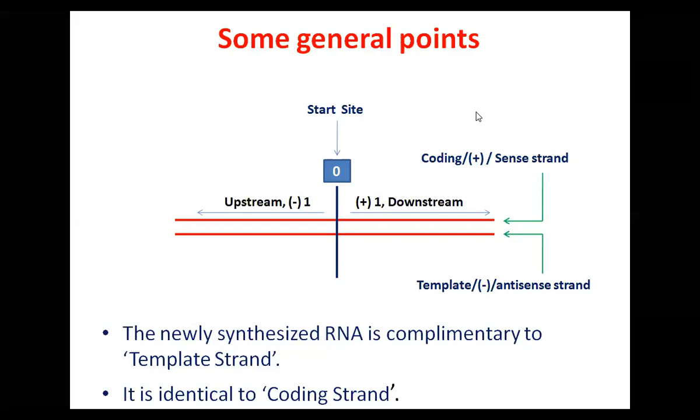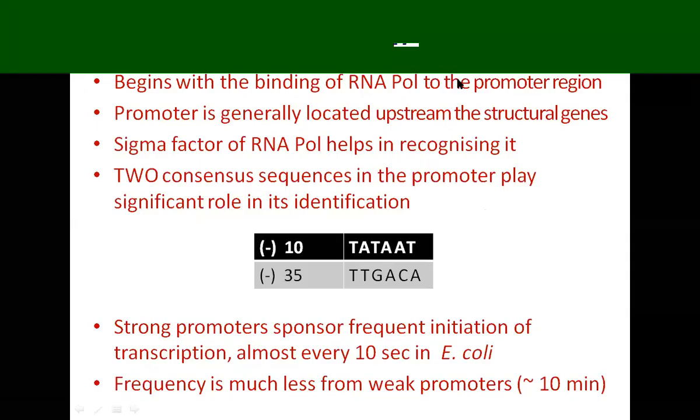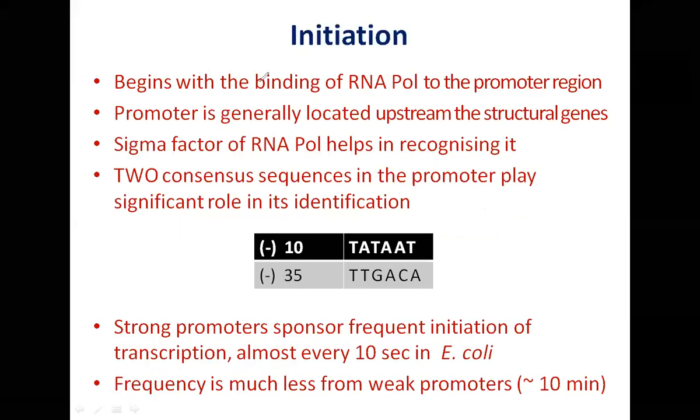All right. So now how does it begin? Let us try and understand initiation, how does it take place? It begins with the binding of RNA polymerase to the promoter region. RNA polymerase must bind to the promoter region so that transcription can begin.